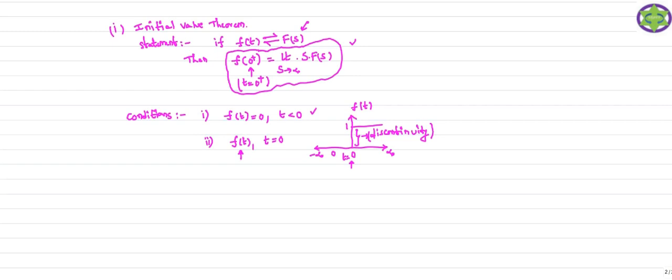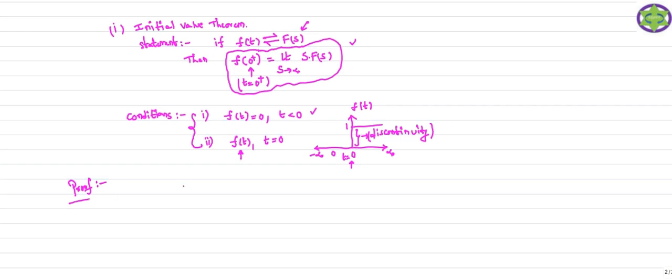So that is condition 2. For those signals we are going to find the initial value. If you want to find the initial value of any signal, that signal must satisfy these two conditions, otherwise we cannot find out the initial value of the signal. Now we are going to prove the statement. So this is the proof for the given statement.